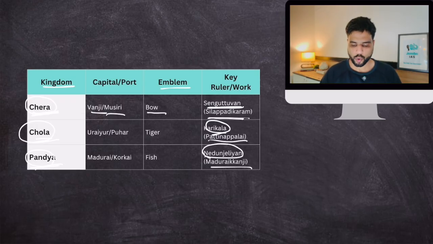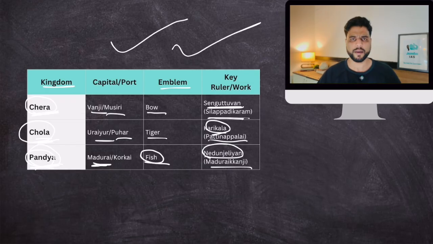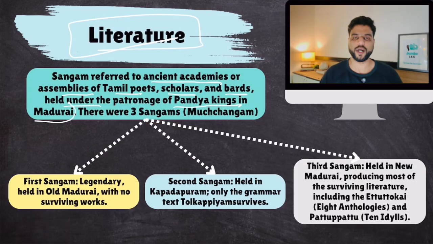The Chola capital was Uraiyur or Puhar. The Pandya capital was Madurai. The Chola symbol was the tiger, the Pandya symbol was the fish. So this is a table, just memorize it. Now let's talk about the source of our information for the Sangam age, and that is Sangam literature. Sangam referred to ancient academies or assemblies of Tamil poets, scholars, and bards held under the patronage of Pandya kings in Madurai. We have data about three Sangams held under Pandya kings, which is why collectively they are known as Muchangam.